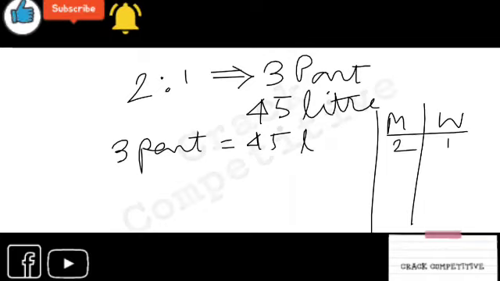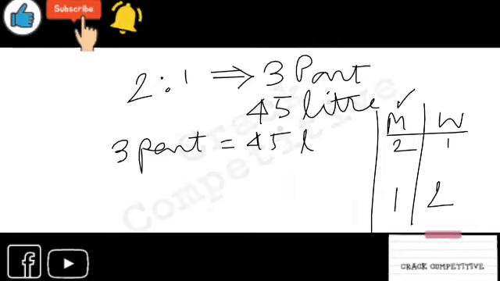2 is to 1 was the initial ratio, and the ultimate ratio is 1 is to 2 when you have added water. But milk was unchanged. This is the unchanged part, so you have to make it a similar number. You have to multiply by 2 so that it becomes similar.